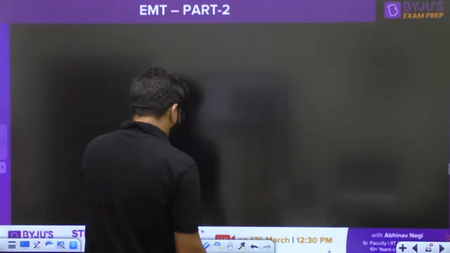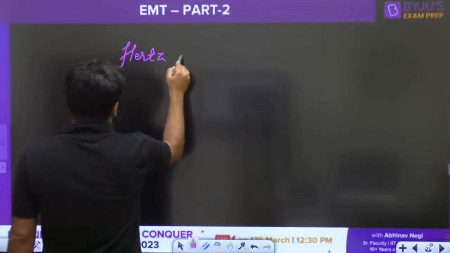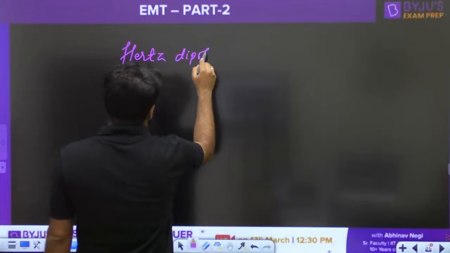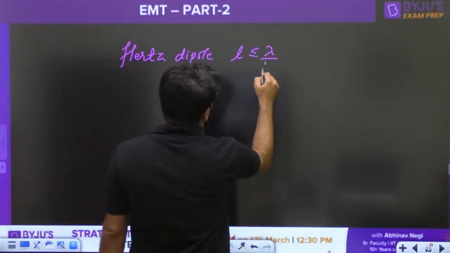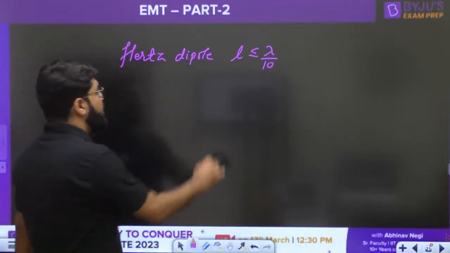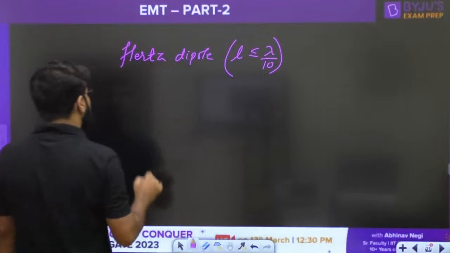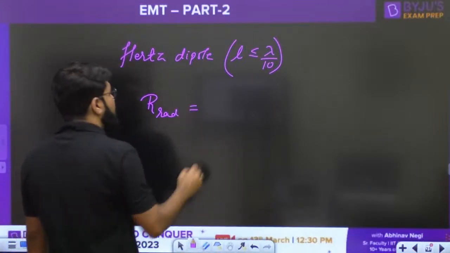Next, let us revise these important formulas. If it is a Hertzian dipole, what is the Hertzian dipole? Whose length is less than or equal to lambda by 10, a very small current element, then the radiation resistance is given by what formula?